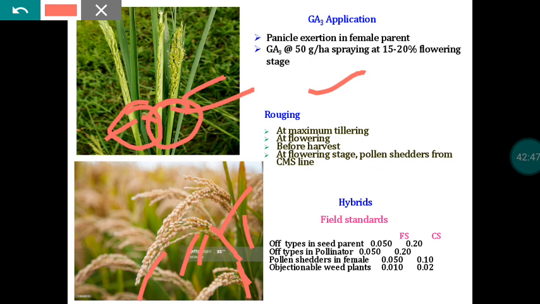Again, GA3 is water insoluble. To make it soluble, we have to add a few drops of alcohol, then you can transfer it to the water. In this way you can prepare it. So these are all the important cultural operations.